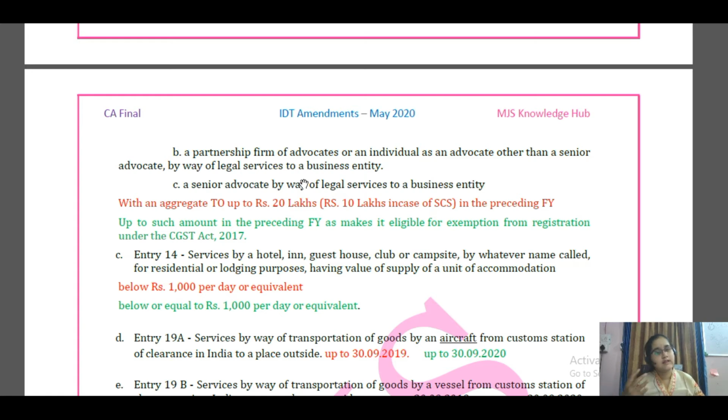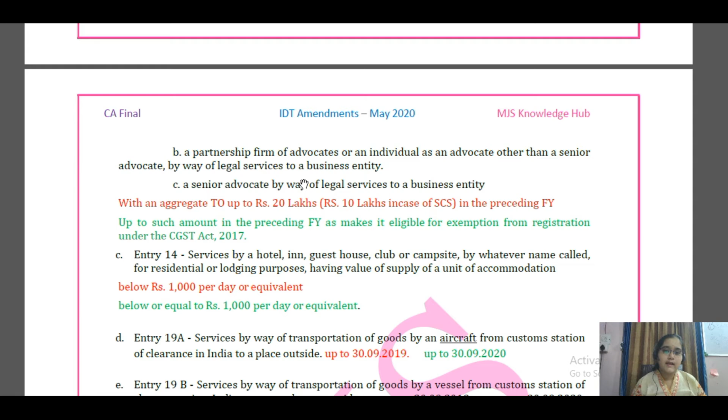So if it's above 20 lakhs, they'll be covered by the GST. Below 20, they're exempted if they receive services from the above people. But now, as you've seen last time, the registration limits have been revised for various states. Some have taken 40 lakhs, some have taken 10, even in the special category states some are 20, and a few special category states are only at 10 lakhs. So there is a variation in the registration limits for many states.